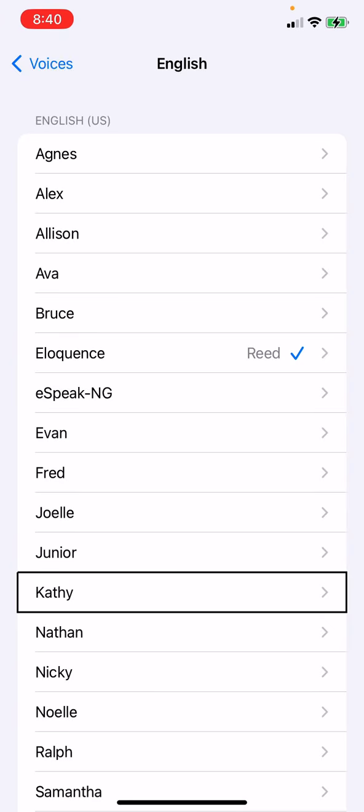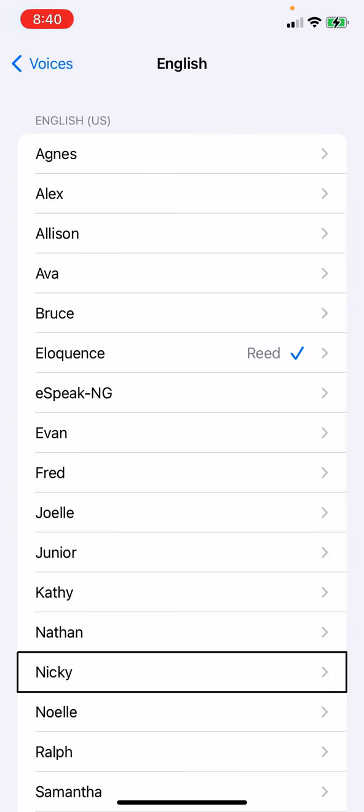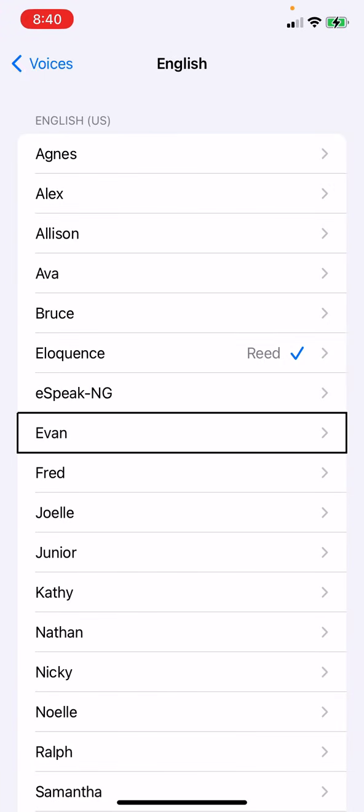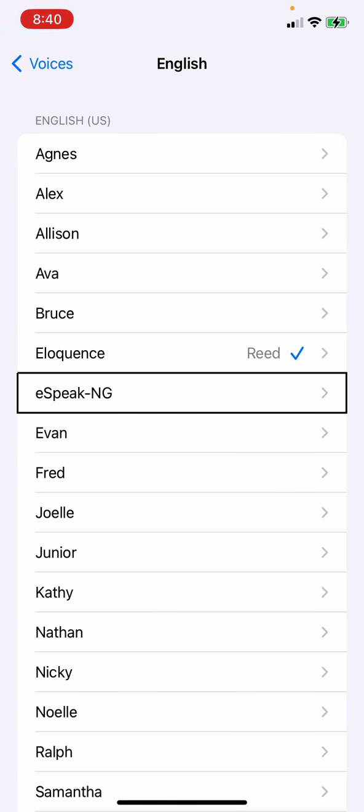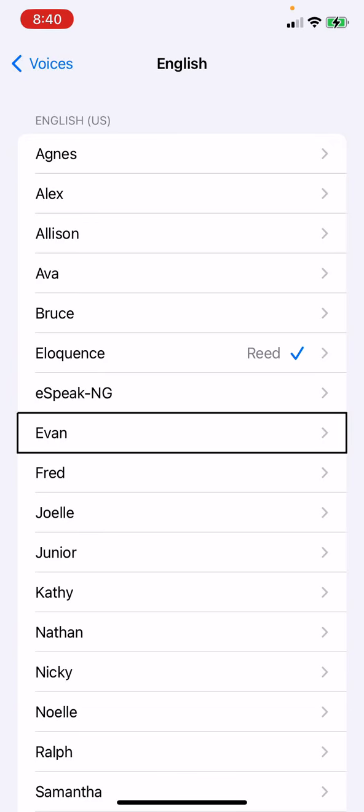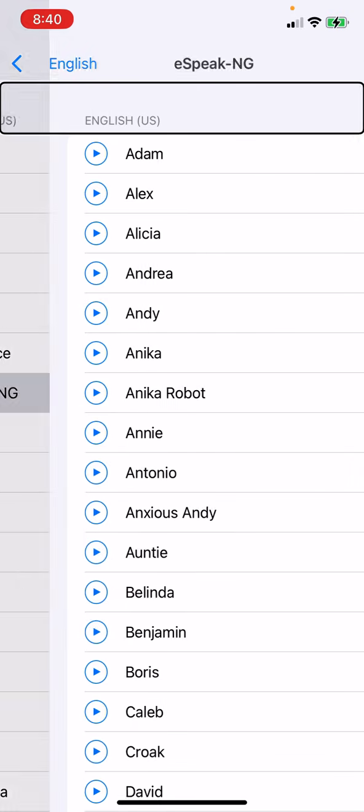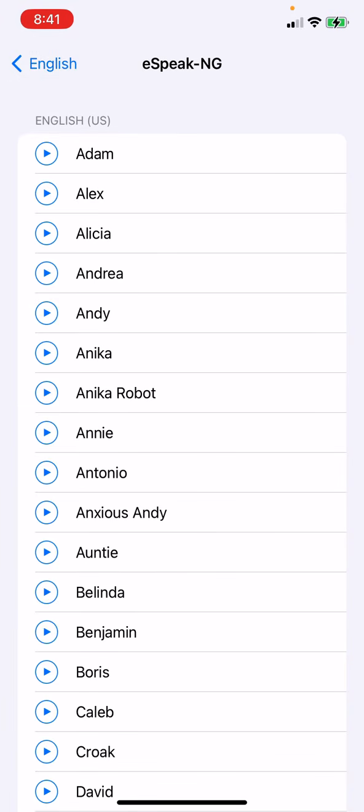Now I'm going to show you what it looks like. Kathy. Nathan. Nikki. Joab. Fred. Evan. Espeak NG. So all our voices are kind of sitting there back to back. Starting with Eloquence, then moving on to Espeak NG, and then moving on to Evan. Espeak English is what we want. And it's only in the English dialects, only in the UK dialect and in the American dialect.